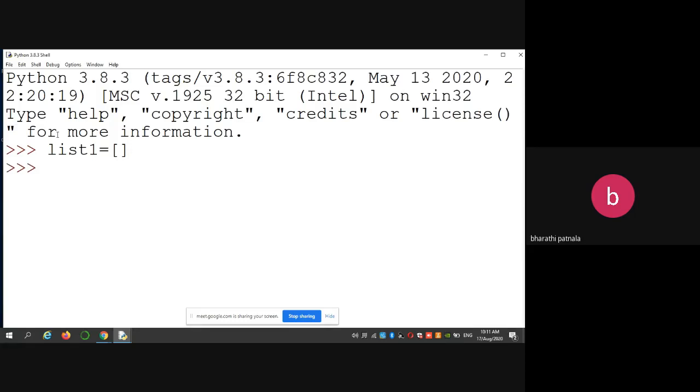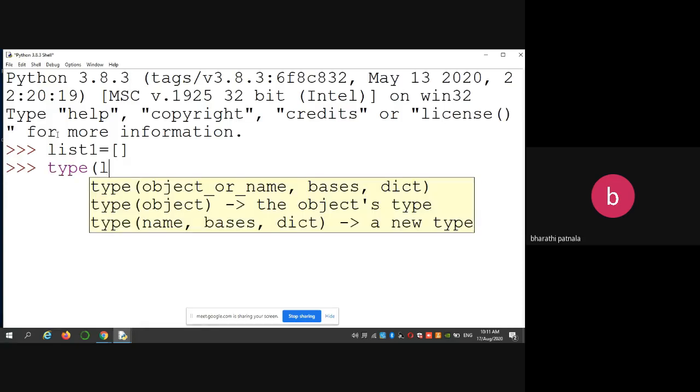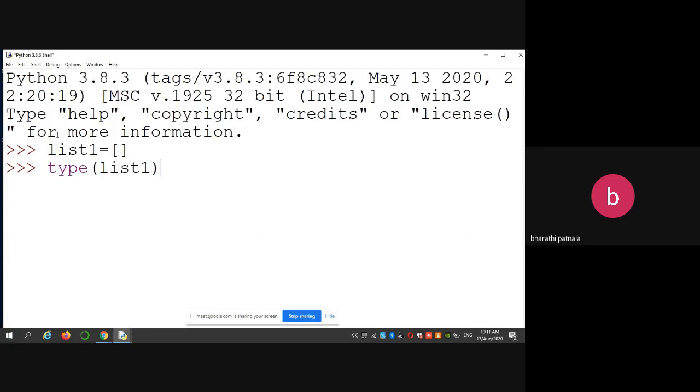Let us check its data type. For knowing the data type of a particular variable or object, we are using a type command. type of list1. Then it gives, it is of type list. Isn't it? Okay. Next, how you have to give elements.